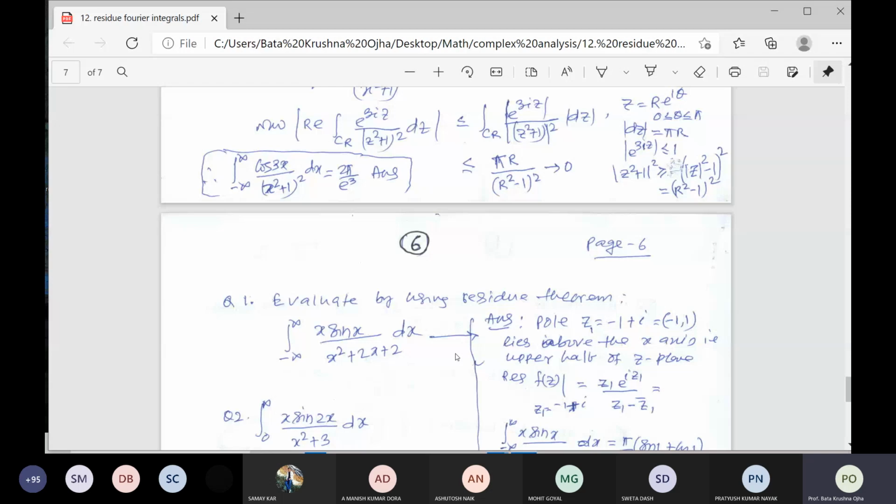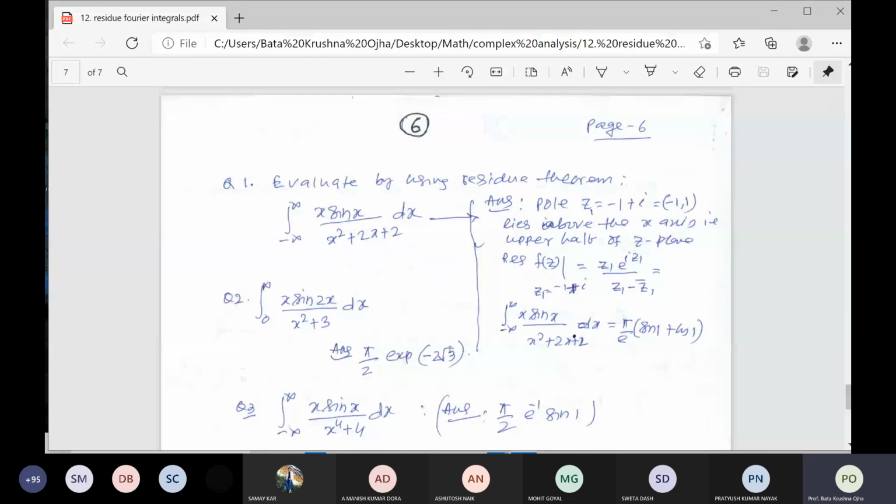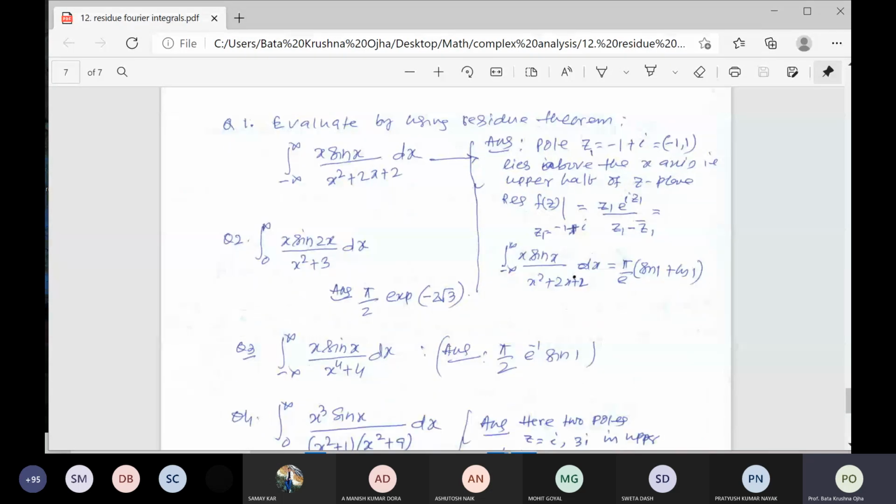For this problem, it may be a problem. Question number 1, because the degree of the numerator and degree of the denominator difference is not exceeding 2, right? Yes, sir. The limit does not tend to 0. Only it does not tend to 0, because you see the degree of the numerator is 1 and the denominator is 2, not exceeding by 3.